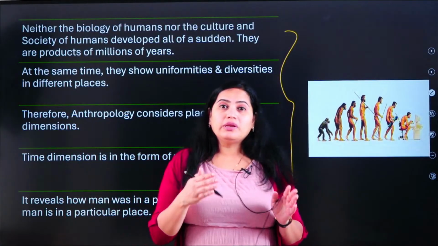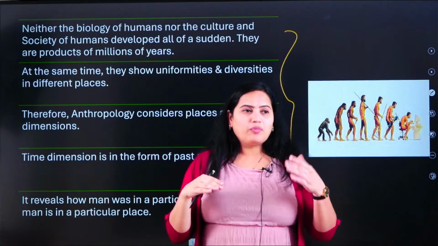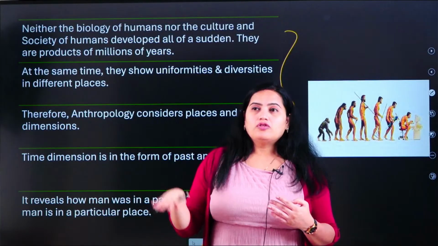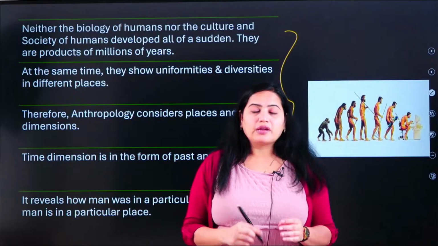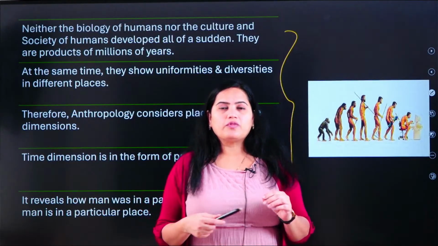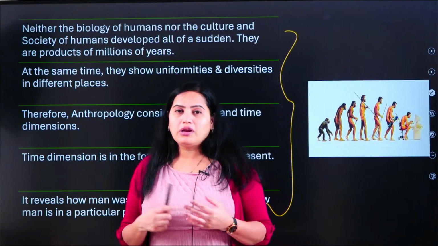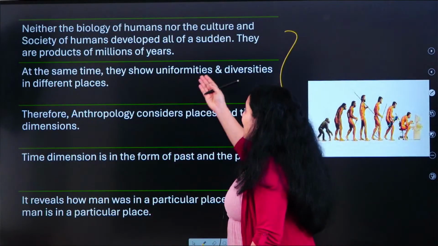In this evolutionary line, as the biology is changing, the cultural development is also happening, so the societal development is also happening. So what we need to understand is that both culture and society are dynamic in nature. At times they can be regressive or they can be progressive also. Okay, so that is what we actually cover.